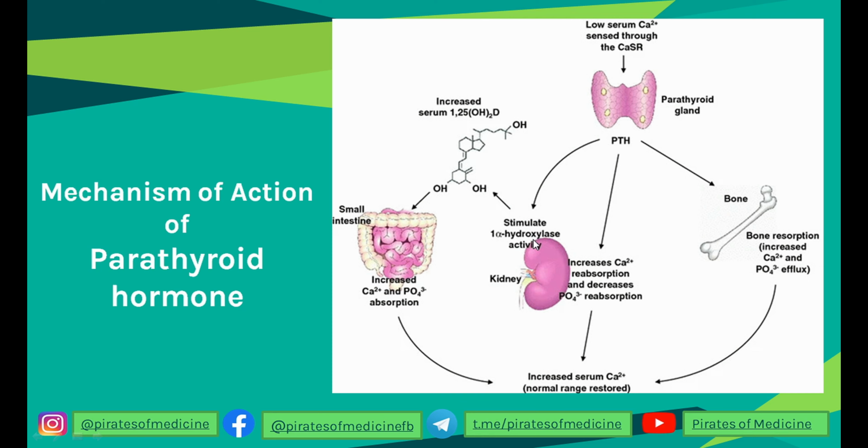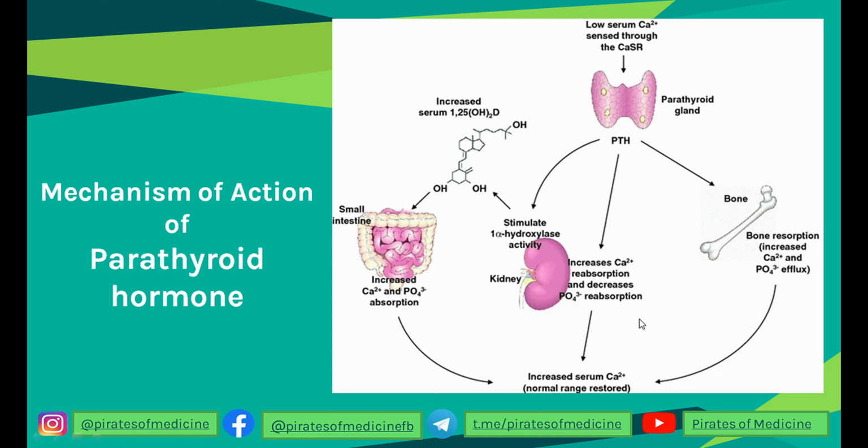Third, it stimulates the activity of alpha hydroxylase, which stimulates formation of the activated form of vitamin D, 1,25 dihydroxycholecalciferol or calcitriol. This calcitriol goes to the small intestine and increases calcium absorption from food. So these three ways ultimately lead to increased calcium in the serum.